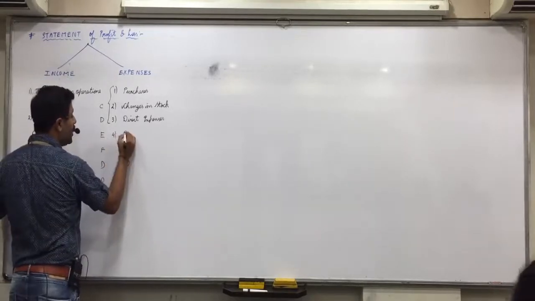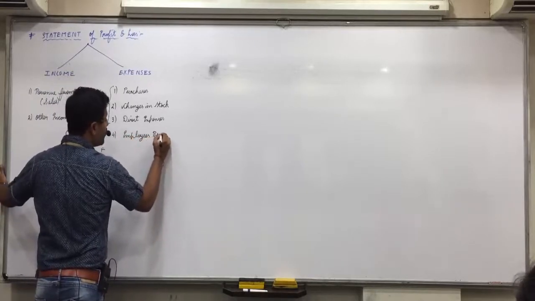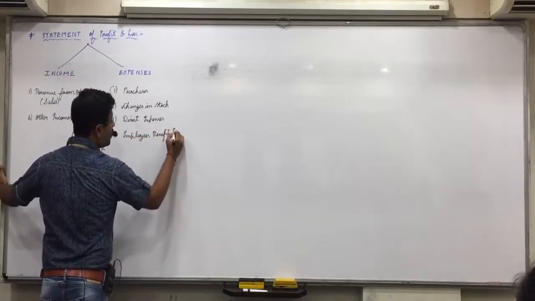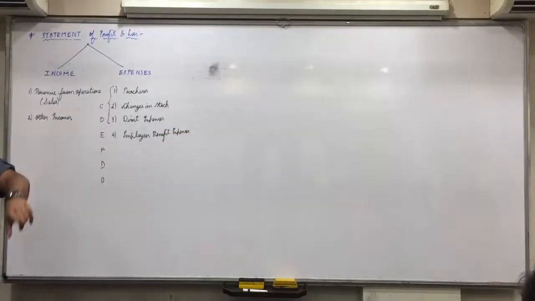E stands for employees benefit expenses. Employees benefit expenses. This will include wages. Whatever expenses we incur for the benefit of employees. So wages, salary, bonus, contribution to PF, four things.